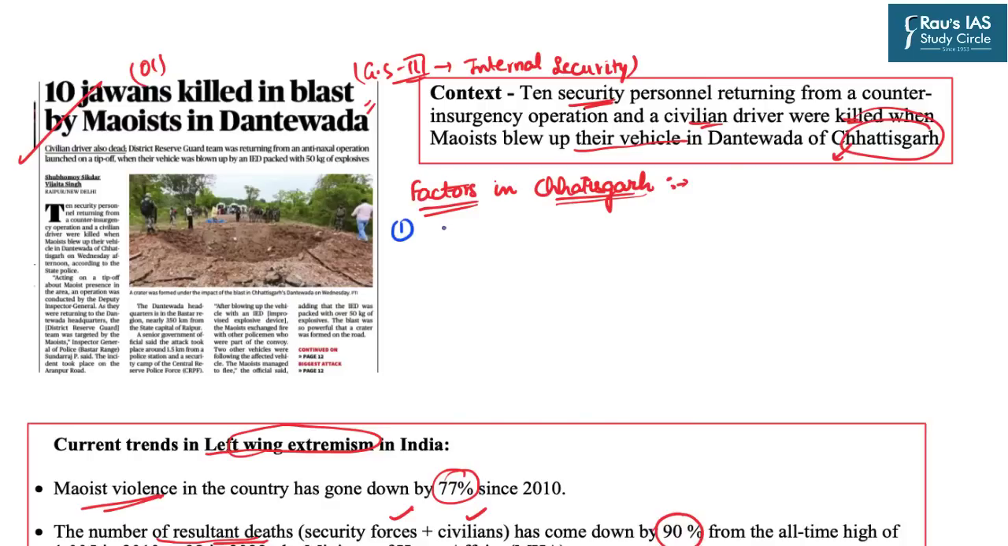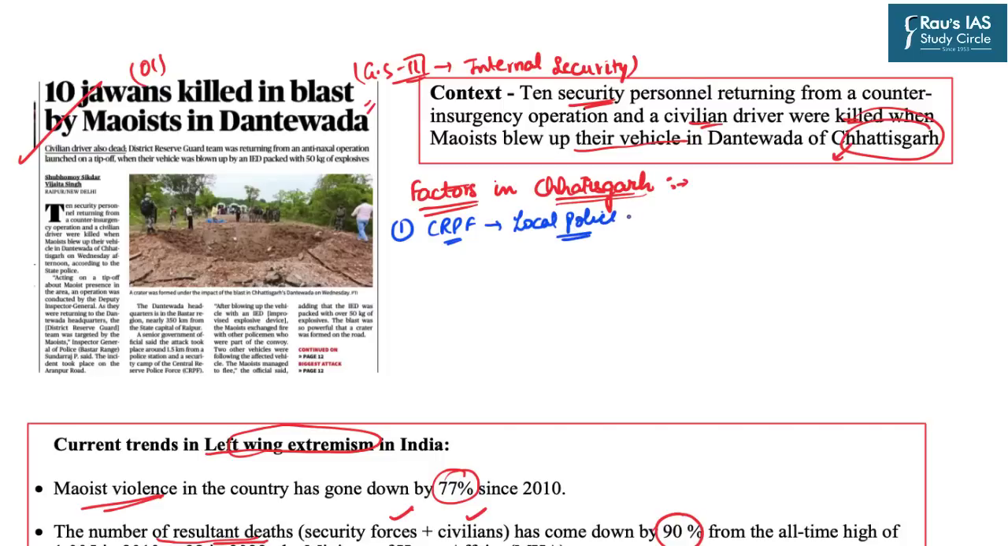The first and foremost factor is in relation to the security apparatus. In other states, the local police was actively involved in curbing the Naxalite movements. However, in Chhattisgarh, there is a dominance of the Central Reserve Police Force, which comes under the central government and not the state government. So experts are of the opinion that if we are able to tap the potential of the local police, we can have better results.